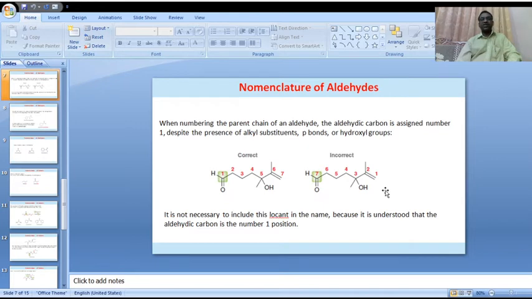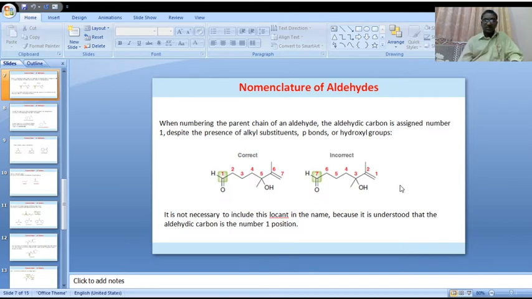Now let us go to another example. We should concentrate on this example, how the numbering of the longest chain works when many substituents may be present on that chain, and in the same chain olefinic or pi bonds may also be present.